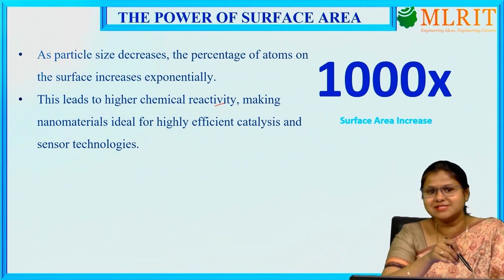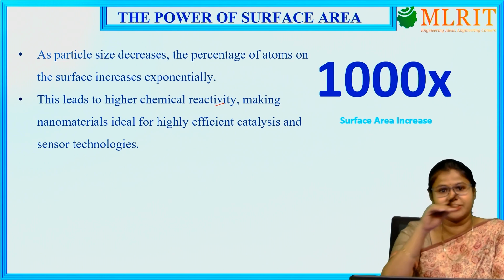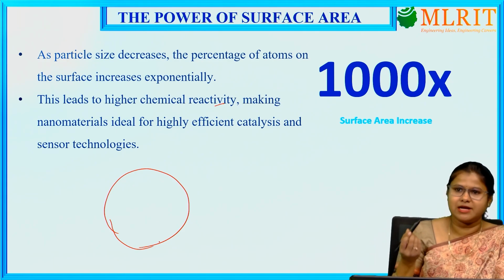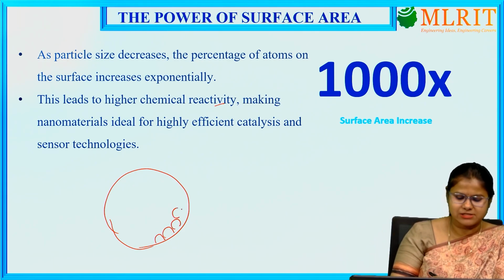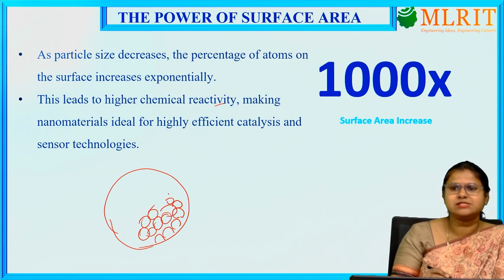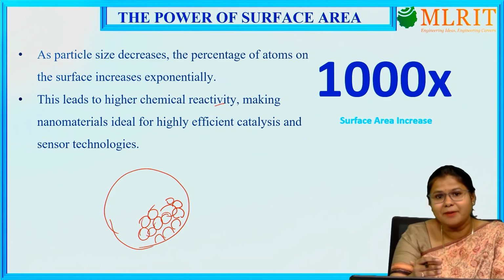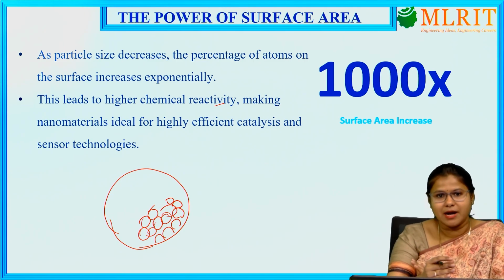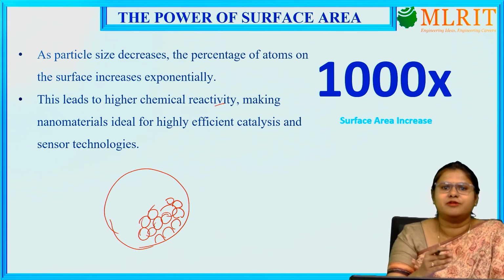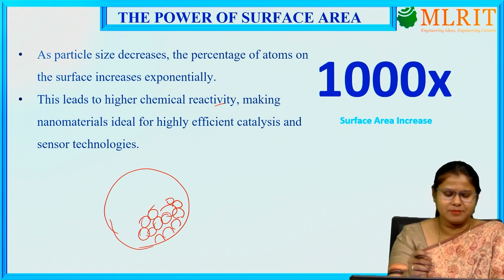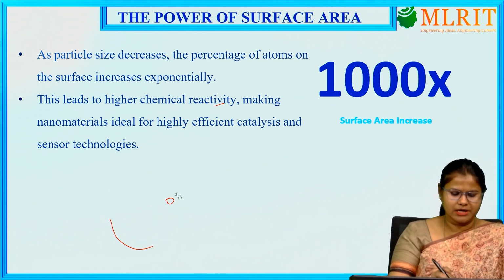What happens in this case, as I have mentioned, on the surface area? When this is in a spherical shape, whatever material I am taking, due to the high surface to volume ratio, a large number of atoms will be accumulated on the surface area. So when the number of atoms on the surface area is more, then what happens? More atoms will be available for chemical reactions. That's why it will increase the chemical reactivity of a particular material.